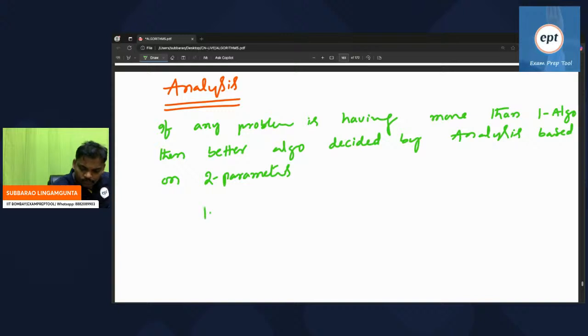One is CPU time, another one is main memory. How much main memory it is taking?